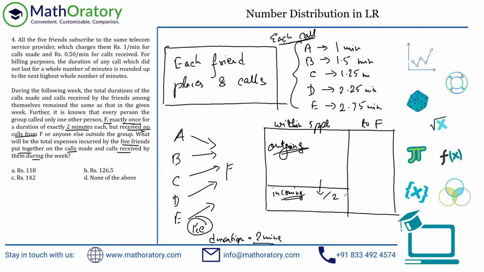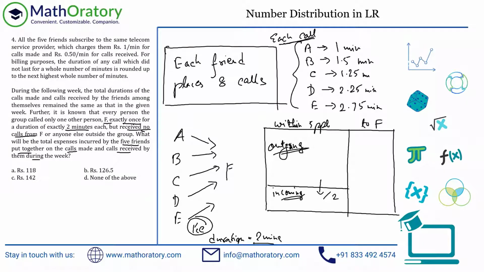So if A is making a 1-minute call to B, A is accruing a charge of 1 rupee, but B is accruing a charge of 0.5 rupees. But we are concerned with both these charges, right? Because we are talking about all these 5 people combined. So if we can calculate the outgoing charge, we can just halve it and figure out the incoming one. So let's do that.